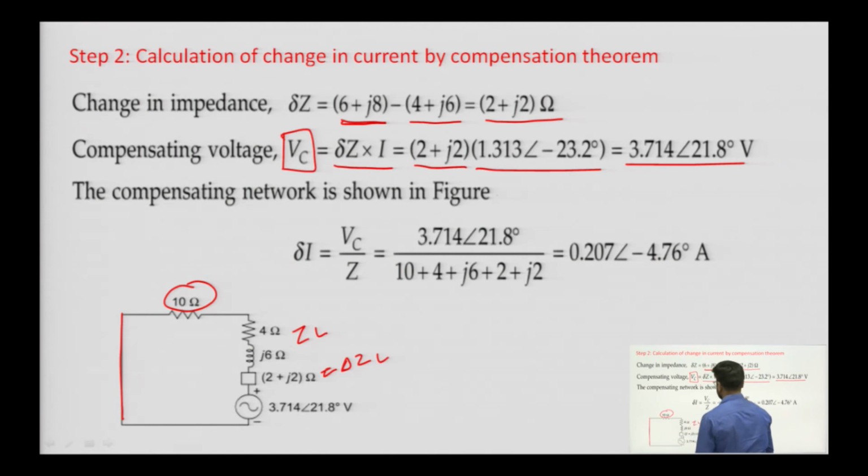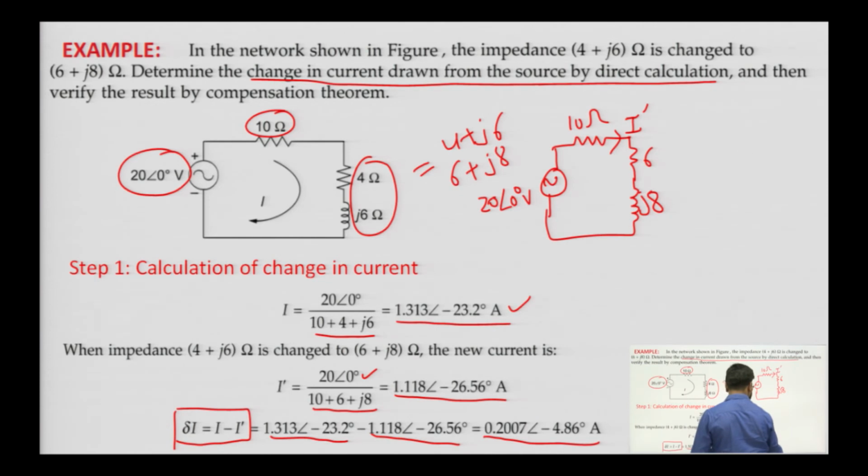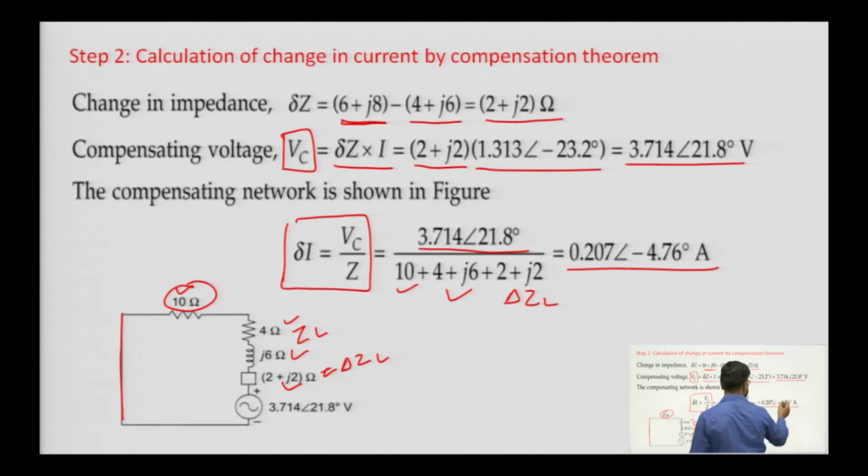Now, as per the compensating network, what will be the value of delta I? It will be equal to Vc by Z, and the whole Z will be 10 plus 4 plus j 6 plus 2 plus j 2. So, this is 10 plus Z plus delta Z. So, we will get the value as 0.207 at an angle of minus 4.76 degree. So, it can be seen the difference we have obtained using direct calculation and by using the compensation theorem are the same. So, this verifies our compensation theorem.